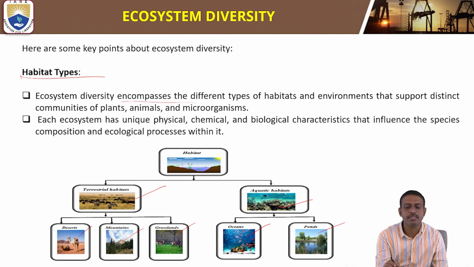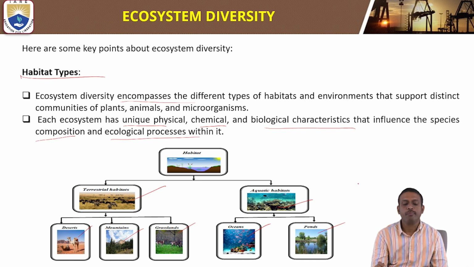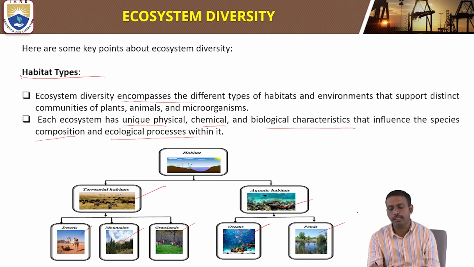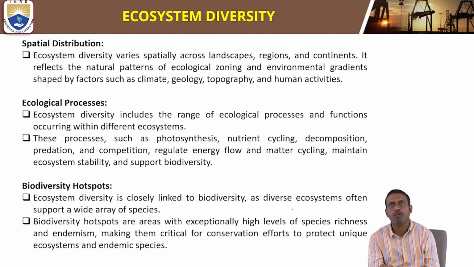Ecosystem diversity encompasses the different types of habitats and environments that support distinct communities of plants, animals, and microorganisms. Each ecosystem has unique physical, chemical, and biological characteristics that influence the species composition and ecological processes within it. Ecosystem habitat types are of two kinds: terrestrial habitats and aquatic habitats. Again, terrestrial habitats include deserts, mountains, and grasslands, and aquatic habitats include oceans and ponds.